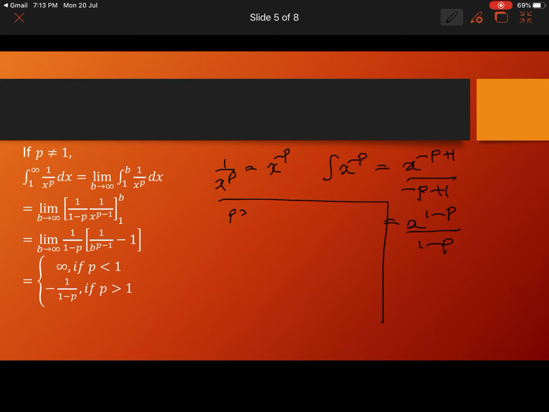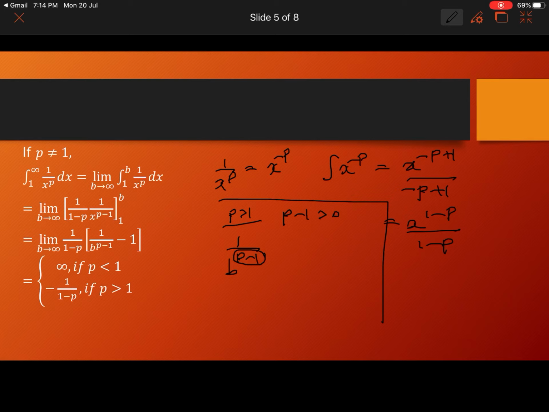And its value will be, suppose p is greater than 1. So p minus 1 is greater than 0. So here we have 1 by b power p minus 1.